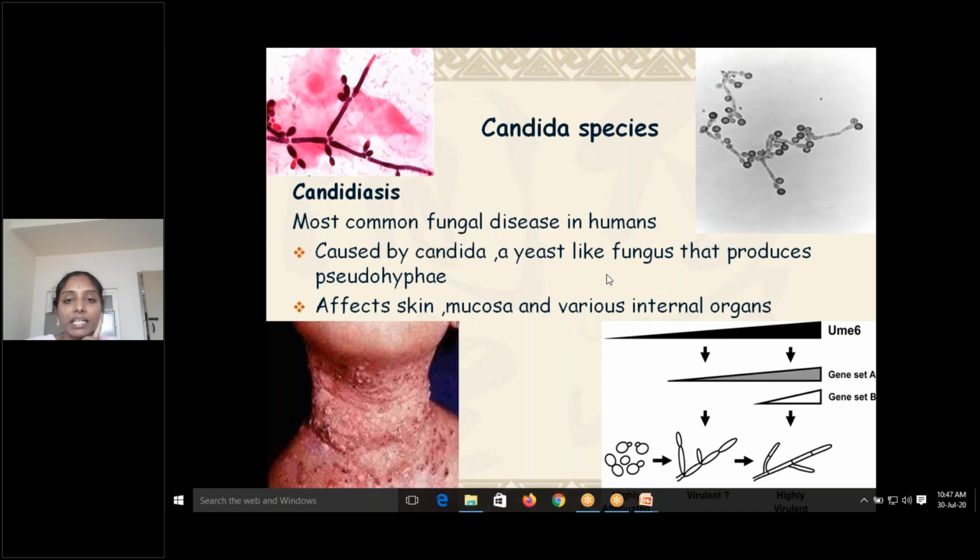It is caused by Candida, a yeast-like fungus that produces pseudohyphae. It may affect any part of the body, skin, mucosa, and various internal organs. It even causes disseminated fungal infection. So Candida species looks very simple, but it can cause various diseases, including disseminated infection, leading to severe mortality. You can see here the skin being affected by Candida.